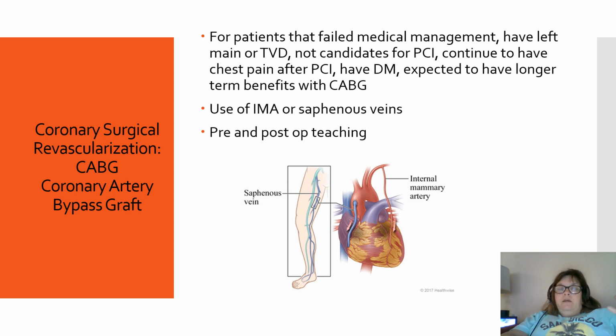So they'll take a vein, usually the saphenous vein. Sometimes they'll do the internal mammary artery. And now they're also doing radial grafts as well. And they bypass the area of blockage. So they will take the area that's infarcted, sew part of the vessel on, and sew it so that they restore circulation, because reperfusion is my key. And that's the end of this part of the presentation.